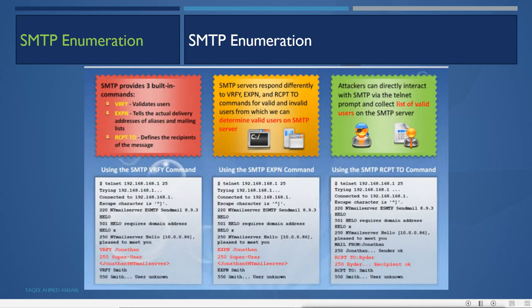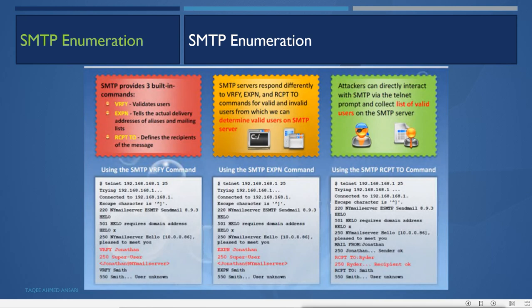Now SMTP provides three built-in commands to enumerate. VRFY validates the user. EXPN tells the actual delivery address of aliases and mailing lists. So if it is there, it will show you the actual list, because sometimes users create aliases for security, because with the help of email addresses we can find out the username. Email addresses are like username@domain name. So if you remove the domain name, it will be the username for that user.